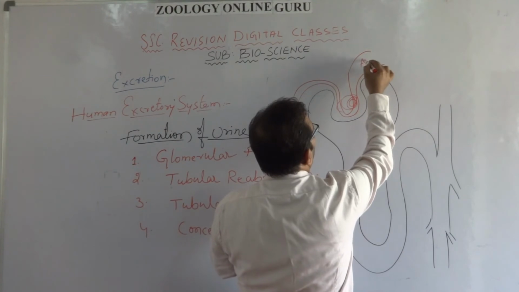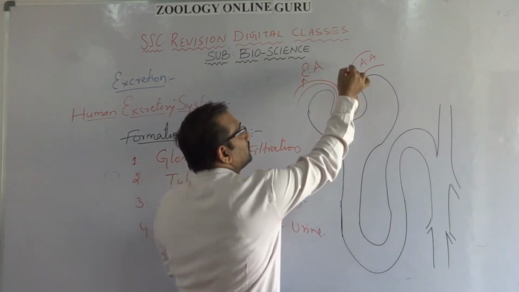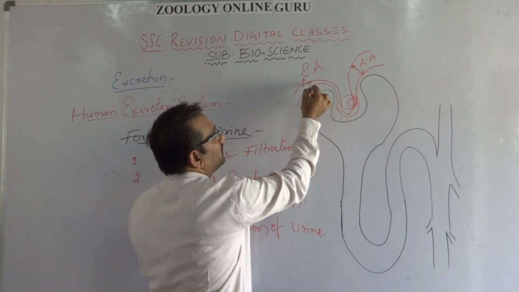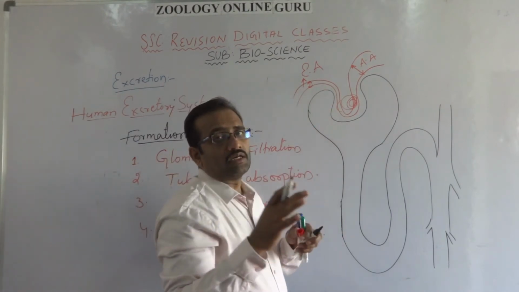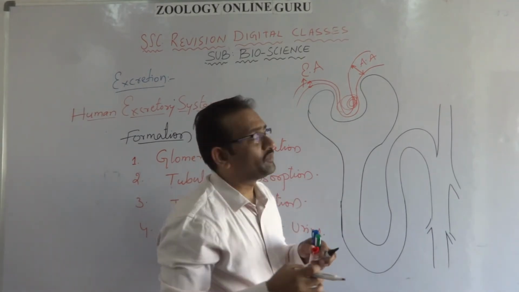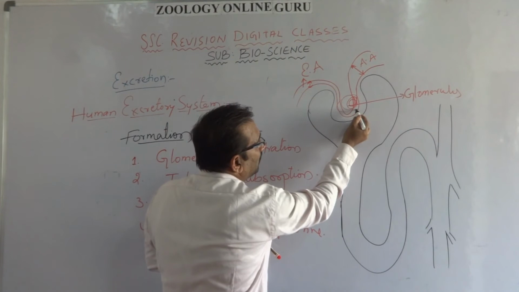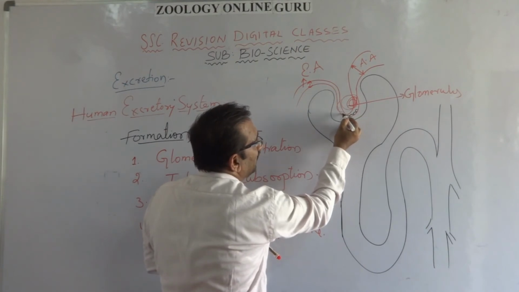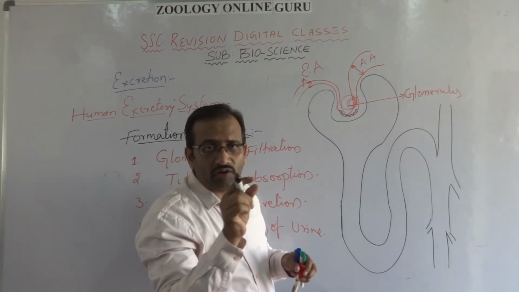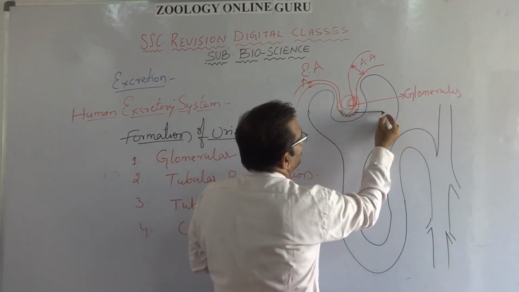So this is the afferent arteriole. This is the efferent arteriole. The width of the afferent arteriole is larger in comparison to the efferent arteriole, to give the backward pressure to filter the blood. So here this is the glomerulus. The capillaries have a single cell lining, and these single cells are called podocytes.